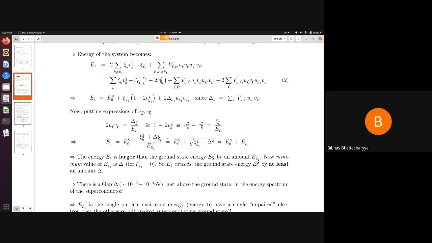So this extra electron can be accommodated over there. So in a normal metal, at T equal to 0, you can always add an extra electron without any cost of a finite amount of energy.